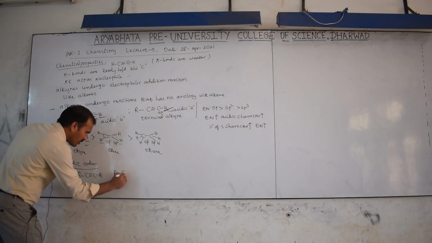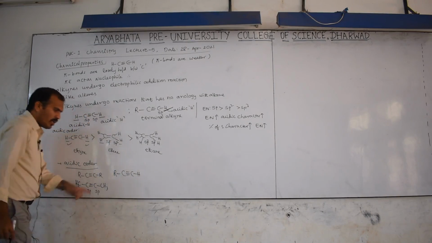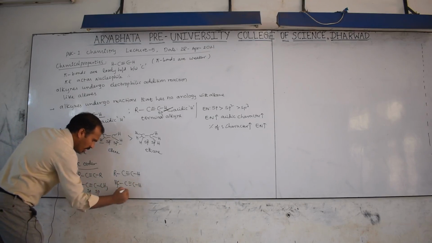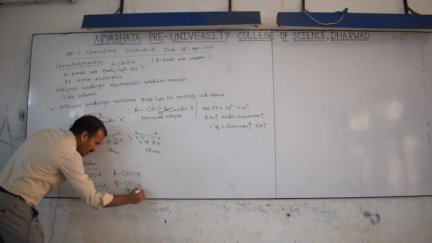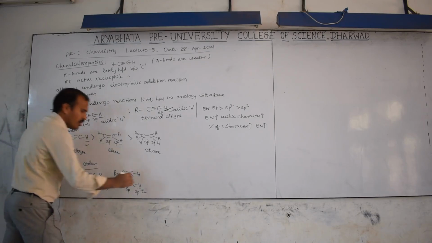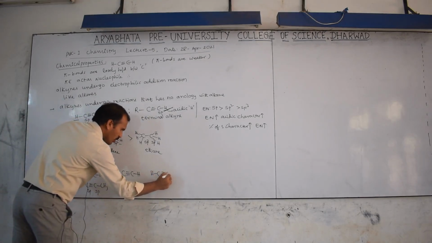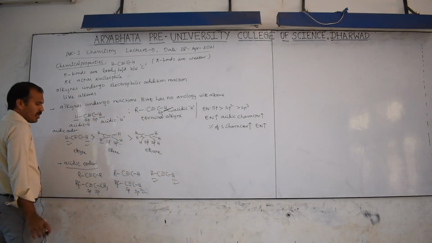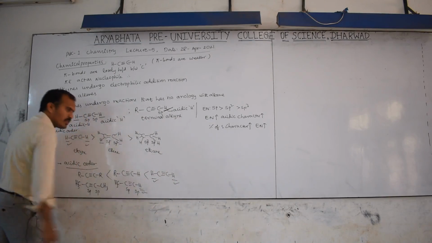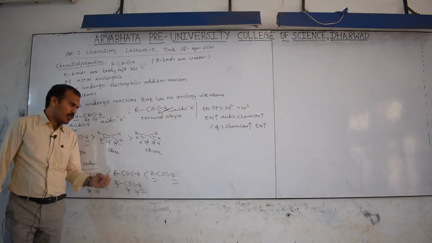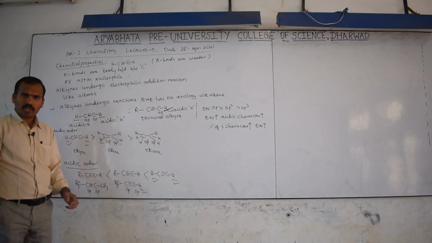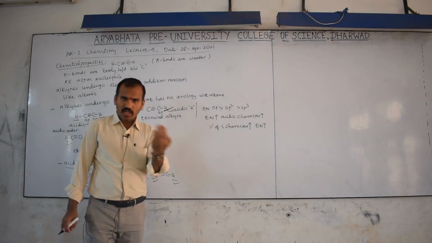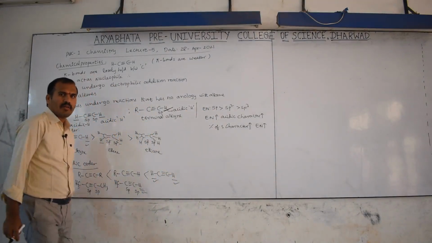If I take R, C triple bond, CH, for example CH3, C triple bond, CH, here sp, here sp. This hydrogen is acidic hydrogen. Then H, C triple bond, CH, both hydrogens are acidic in nature. Therefore the acidic order will be like this. Clear? Hydrogens bonded to sp hybridized carbon are more acidic, because sp means more electronegative, as you studied in the periodic table chapter also.